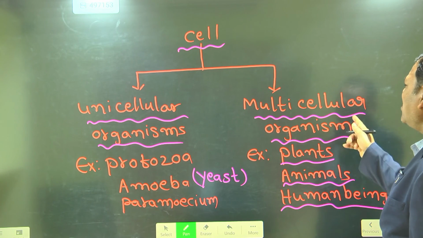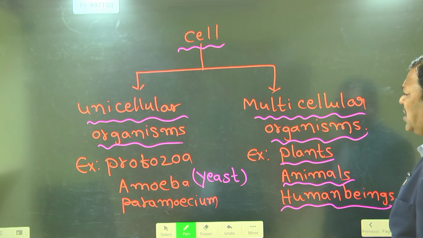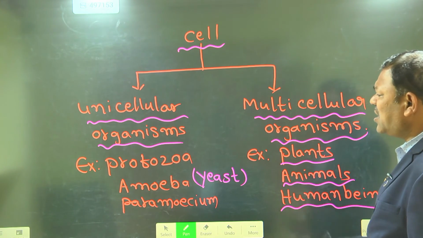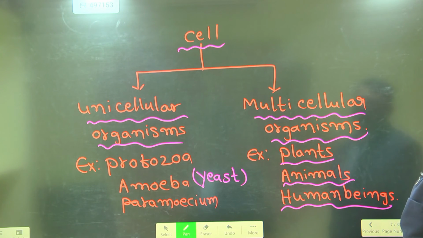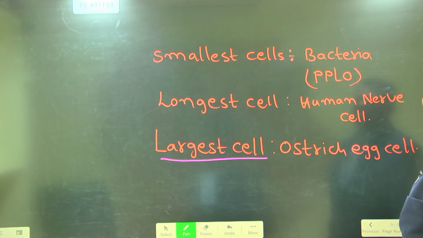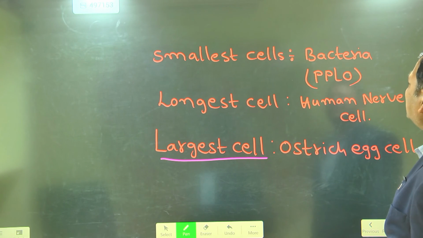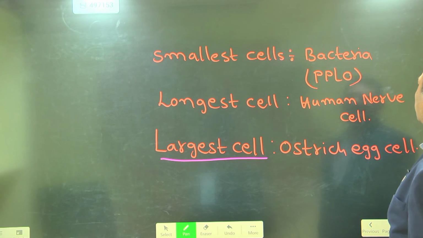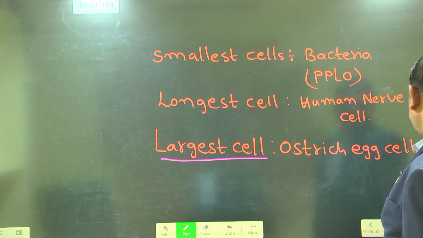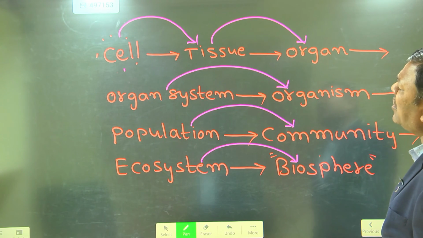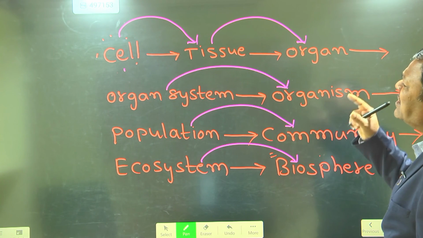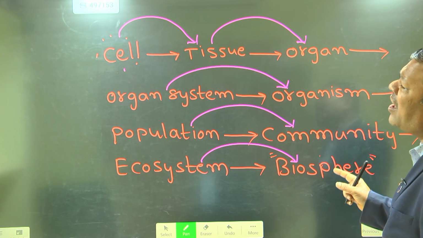According to the cell, all organisms are classified into two types: unicellular organisms and multicellular organisms. Examples of unicellular organisms are protozoa, amoeba and paramecium. Multicellular organism examples are plant cells and animal cells. The smallest cell is the bacteria, the longest cell is the human nerve cell, and the largest cell is the ostrich egg cell.